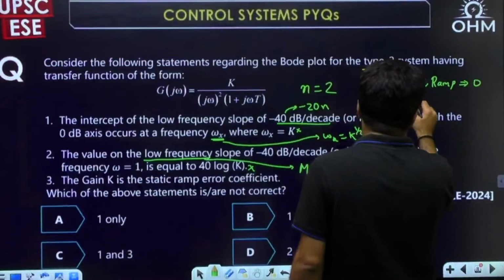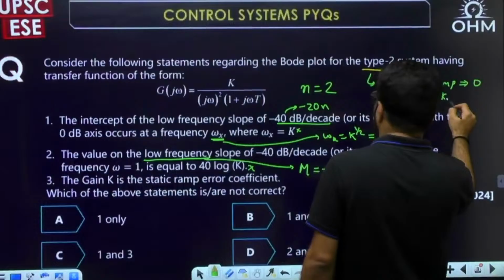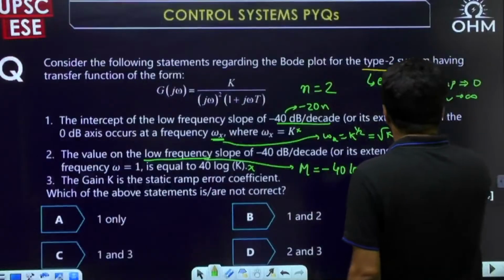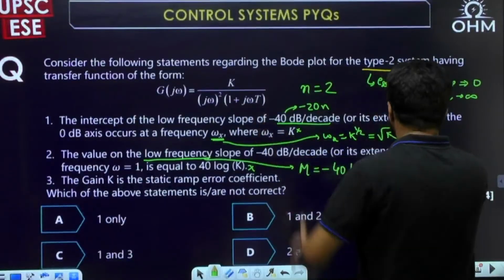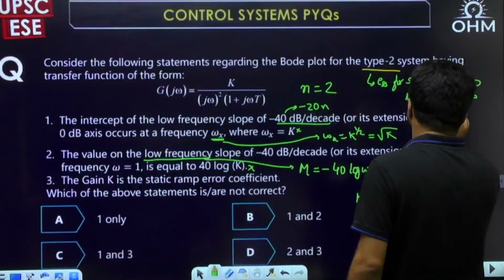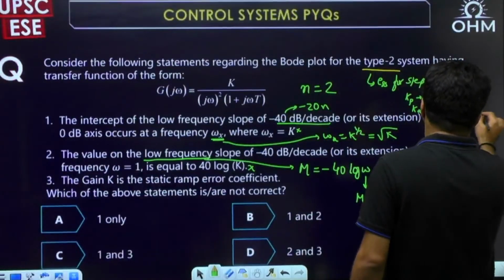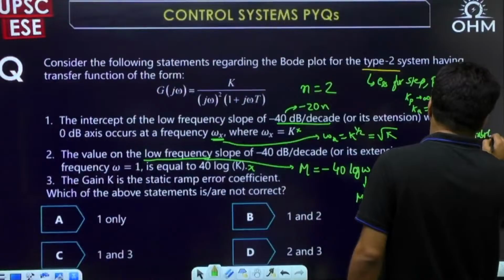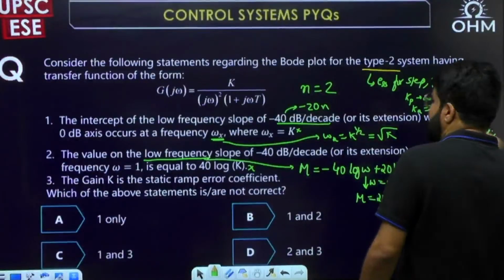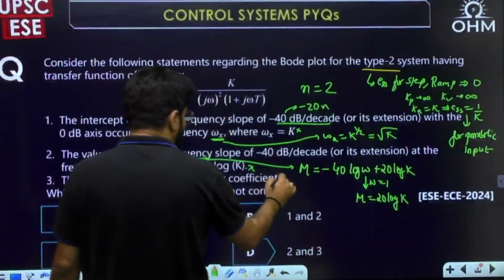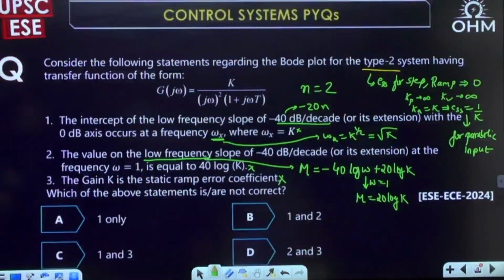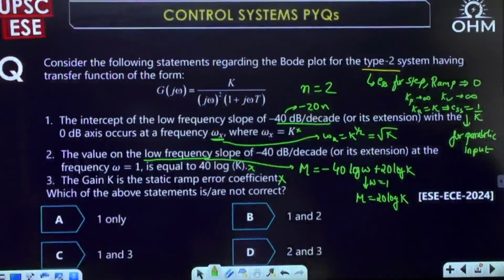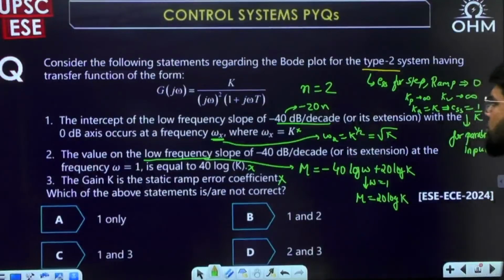And Kp tends to infinity, and Kv, the ramp error coefficient, the velocity error coefficient, both of them tend to infinity. The only thing is, because it is time constant form, the acceleration error coefficient will be K and the steady state error will be 1 upon K. This steady state error is for unit parabolic input, for which we find the acceleration error coefficient. So this also is not correct.